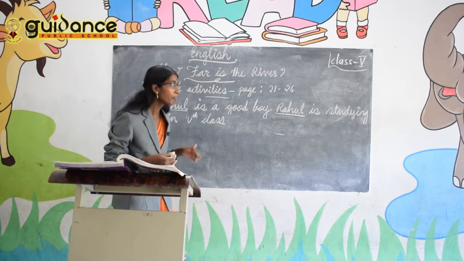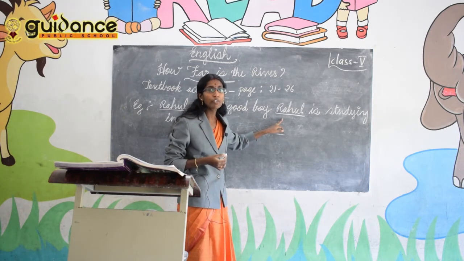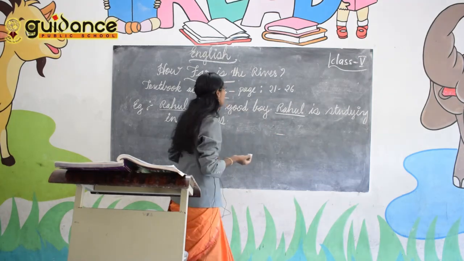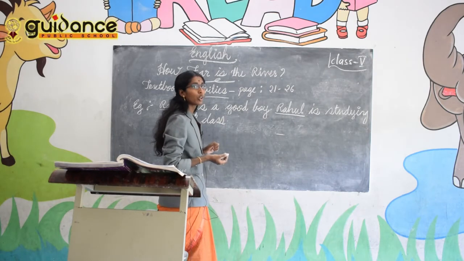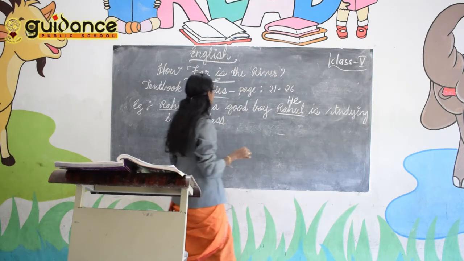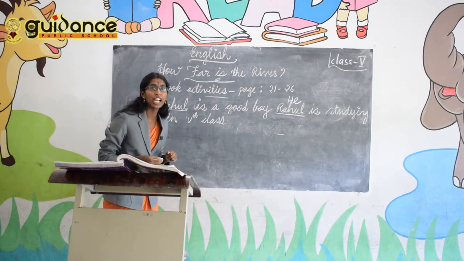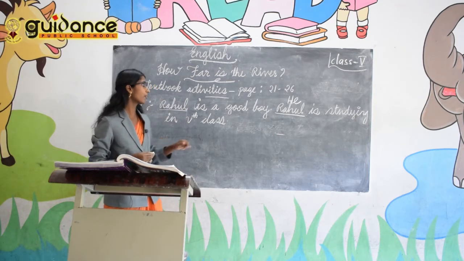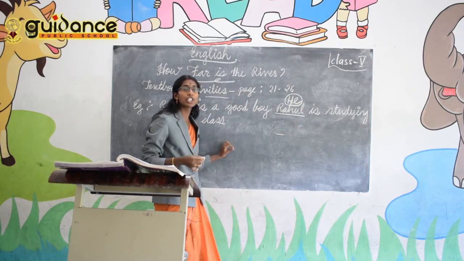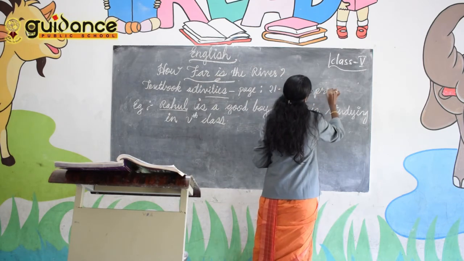Is it good when we are listening, the name again and again repeating? No. So instead of repeating a name, you can use other words. So I am here writing Rahul is a good boy. Then after that I am writing he is studying in 5th class. So which word I used here? He. So this he we can call a pronoun.